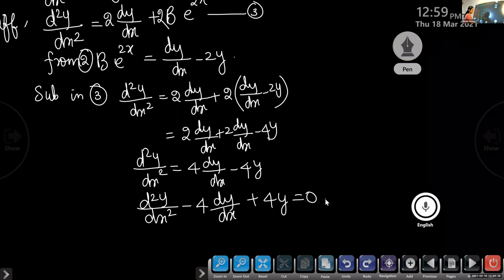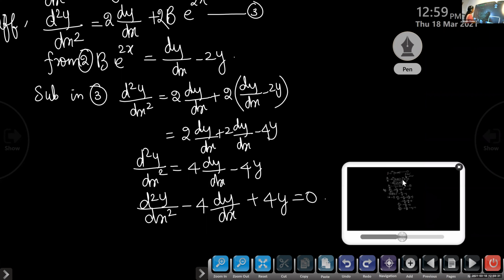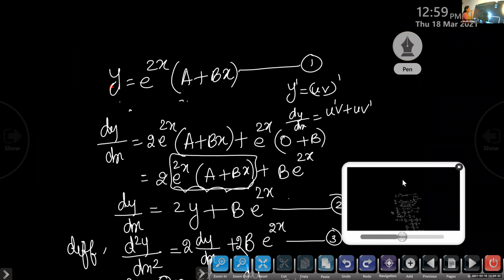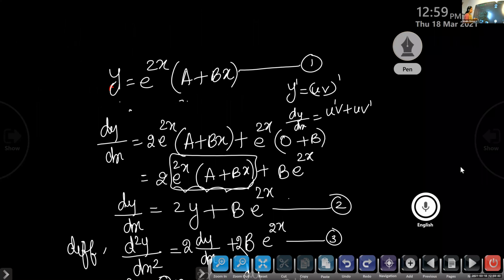Okay, from the beginning, I'll explain it once again, children. Listen. The question is y is equal to e raised to 2x into a plus bx. It is a product of functions, so here we use the product rule to find the derivative. What is dy by dx? The derivative of e raised to 2x is 2e raised to 2x, into v.